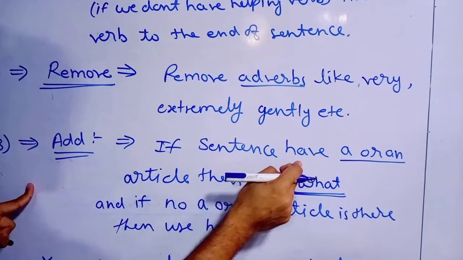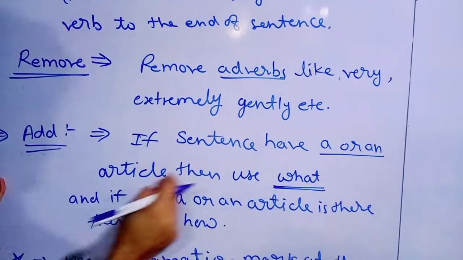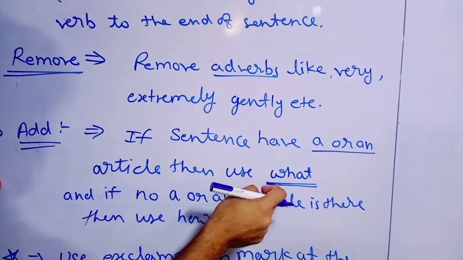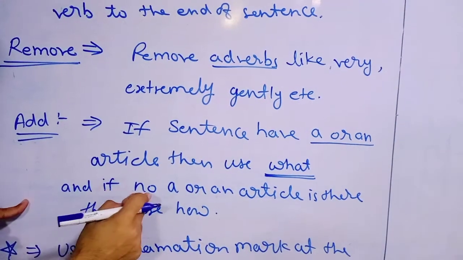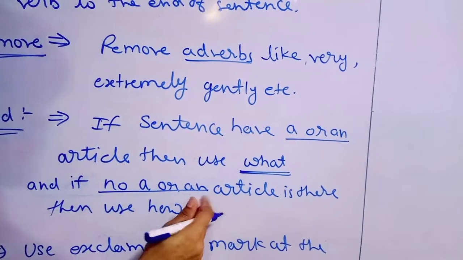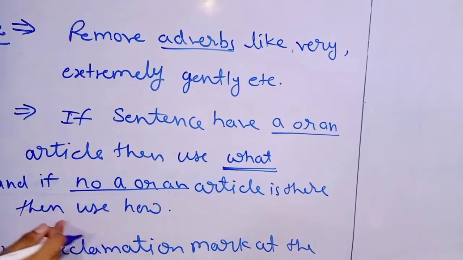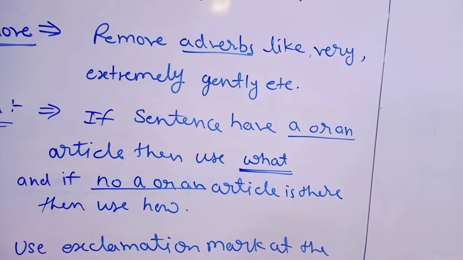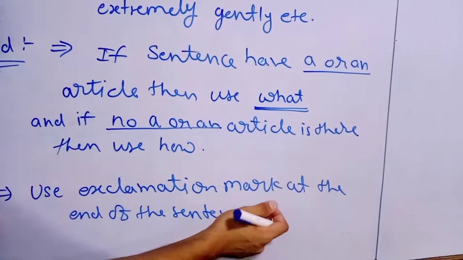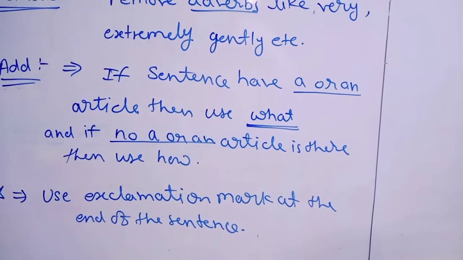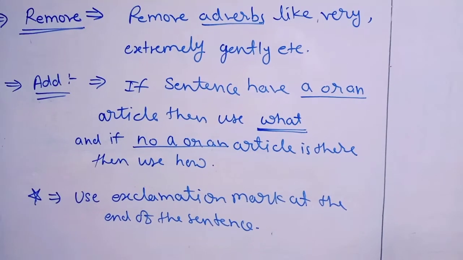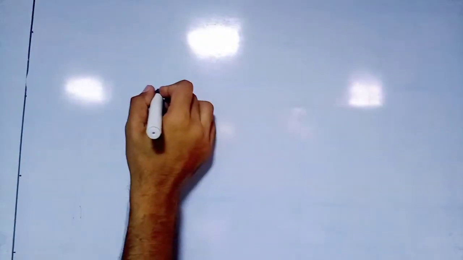If the sentence has a or an article, then use what? And if no a or an is there, then at that time use how. And the last, use an exclamation mark at the end of the sentence. Now take an example of that. Here we have an example.